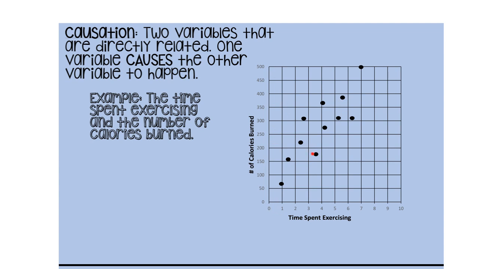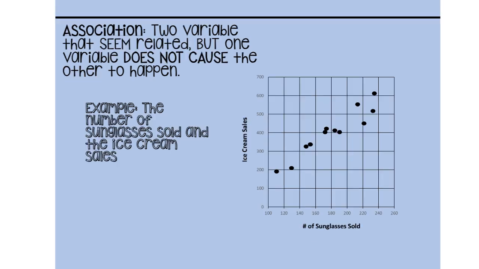Well, if I'm thinking about this in a real world perspective, the more time that I spend exercising, is my body burning more calories? Yes. That's how our bodies work. That's how people lose weight. So, therefore, it is true that the number of calories burned is directly affected by the time spent exercising.